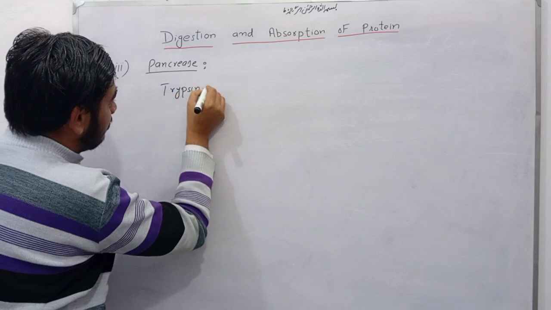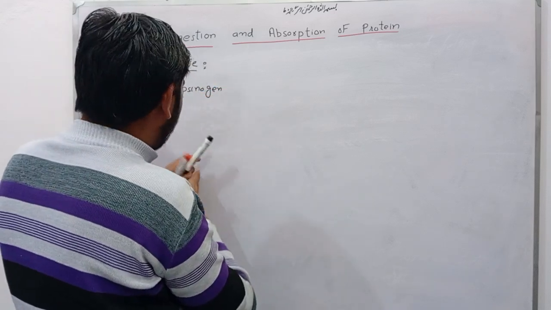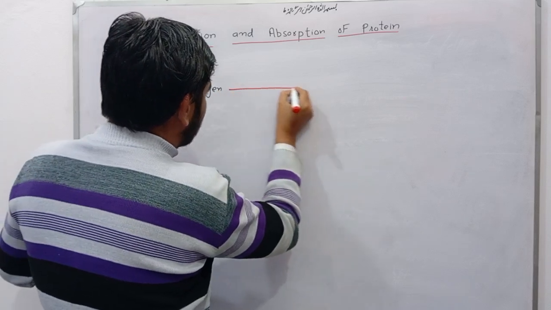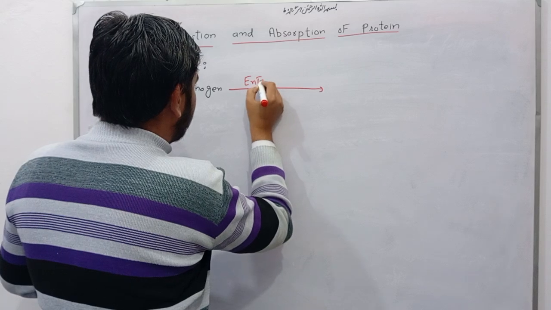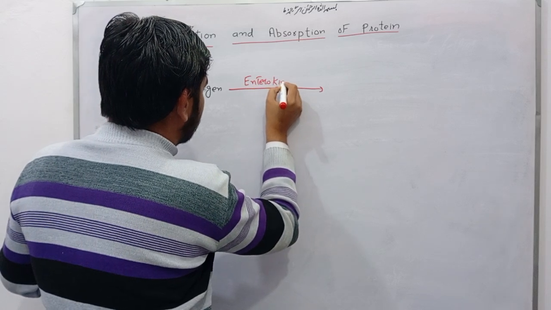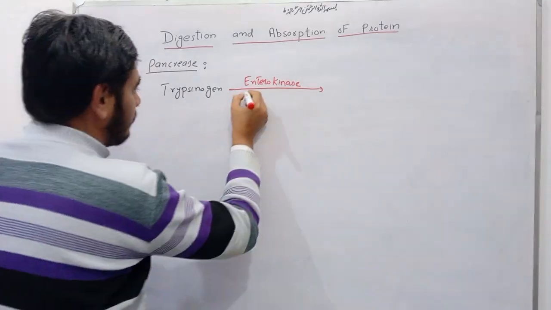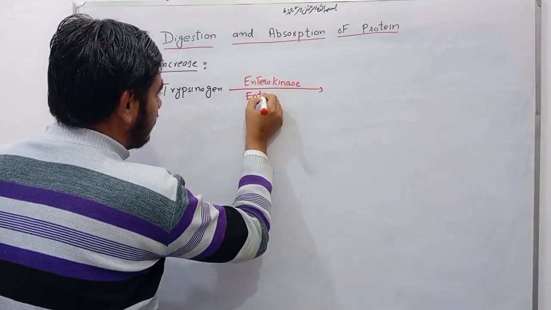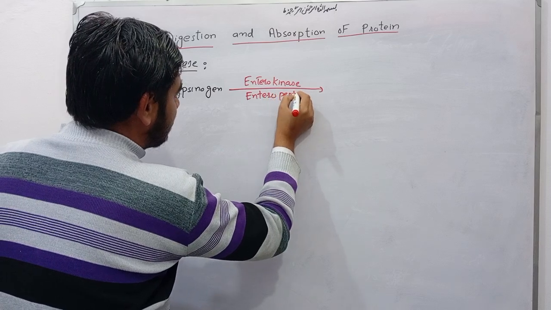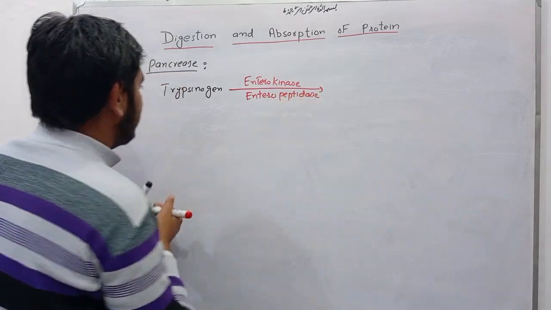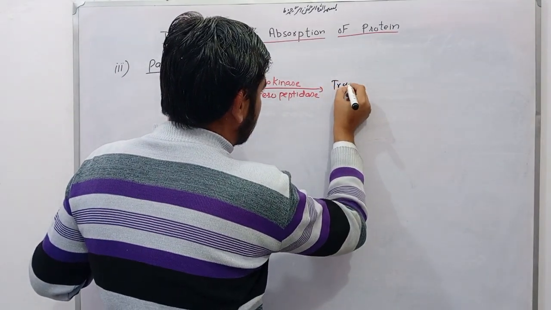It is an inactive form, and it becomes active with the help of enterokinase enzyme or enteropeptidase enzyme. Trypsinogen converts into trypsin.